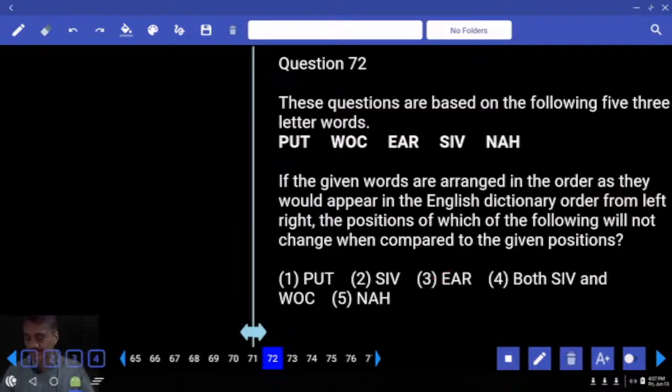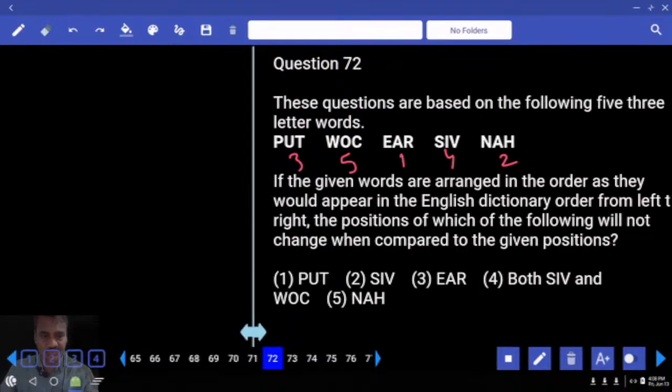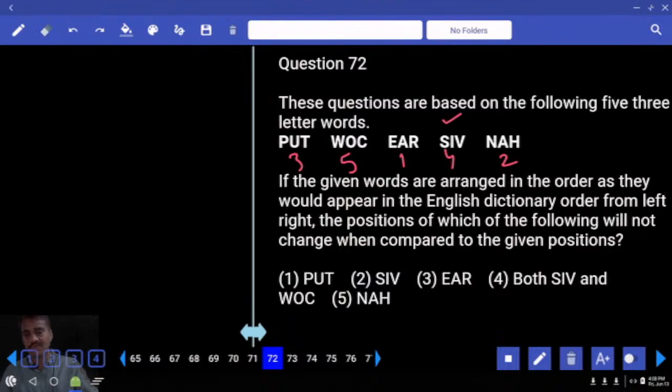Then 72. Now in this 72, if the given words are arranged in the order as they would appear in an English dictionary from left to right, this is 1, this will be 2, this is 3, this is 4, and this is 5. Then the positions of which of the following will not change when compared to the original position. 1, 2, 3, 4. SIV remained at the same place 4. Hence SIV, choice 2, question 72.